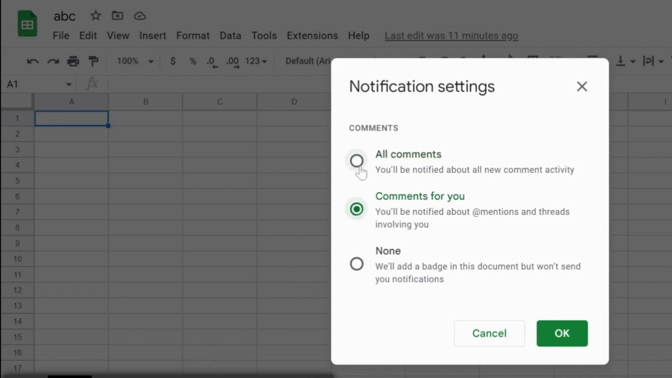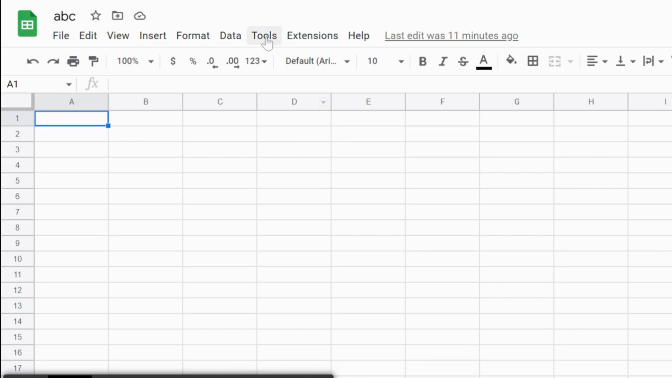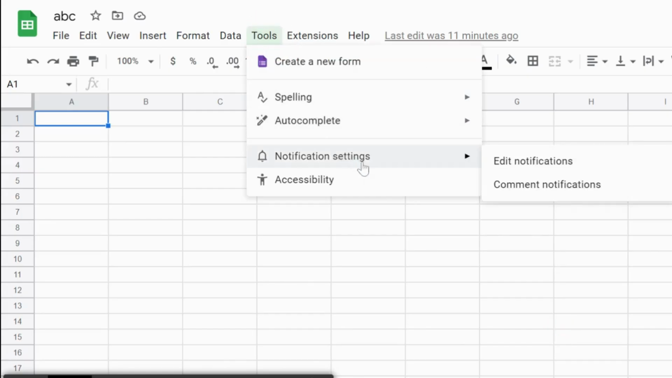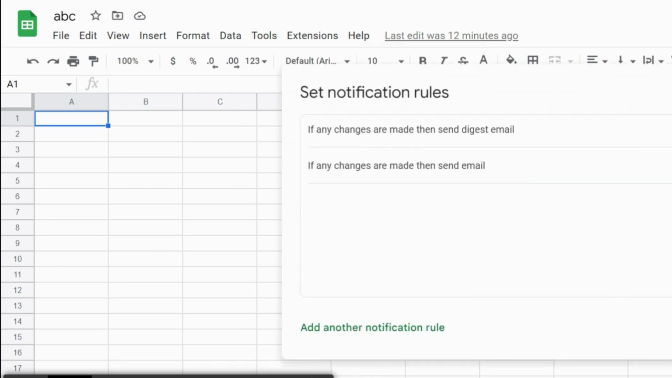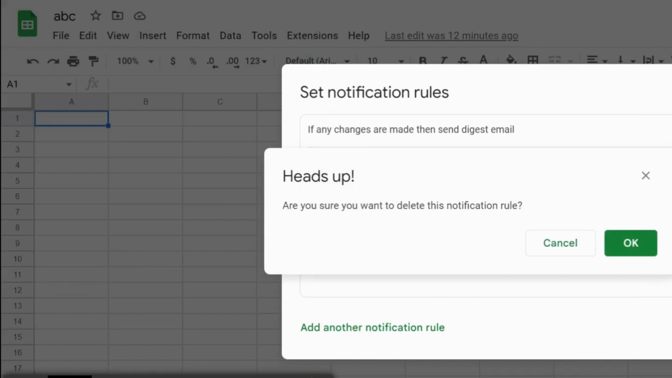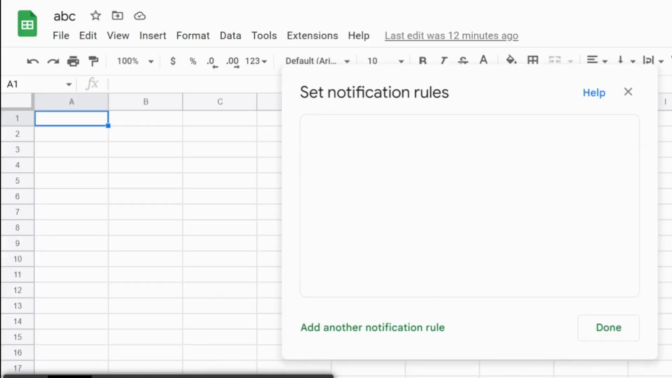In step 2, you can set up the notification rules. From here, you can edit the comments notification. You can leave it turned on for all comments or for comments for you, or turn it off by selecting none. In next step, you can set up the notification rules by selecting create new rule. You can choose to be notified when any changes are made or a user submits a form.